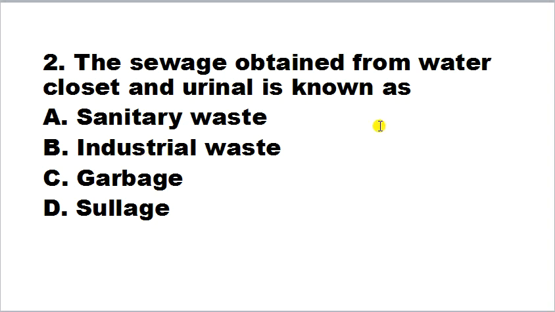The sewage obtained from water closet and urinal is known as sanitary waste, industrial waste, garbage, sludge. The sewage obtained from water closet and urinal is known as sanitary waste. What is a water closet? A room containing a flushed toilet and urinal. Excretory products, that is urine, obtained from urinal. So this sewage obtained from water closet and urinal is known as sanitary waste. So the correct answer is A.